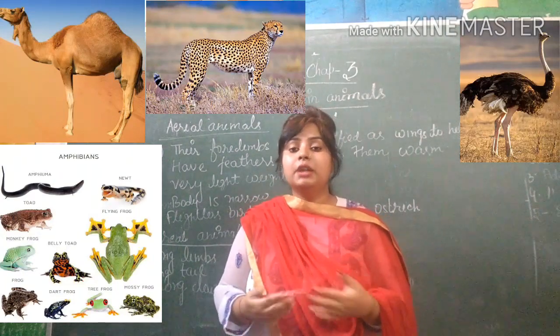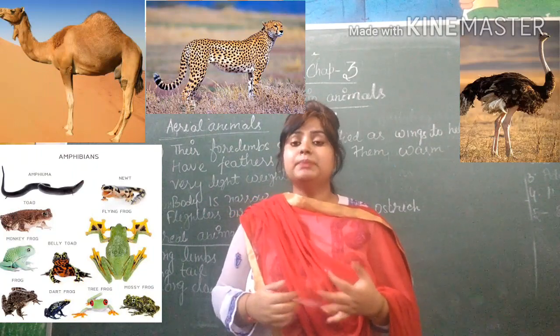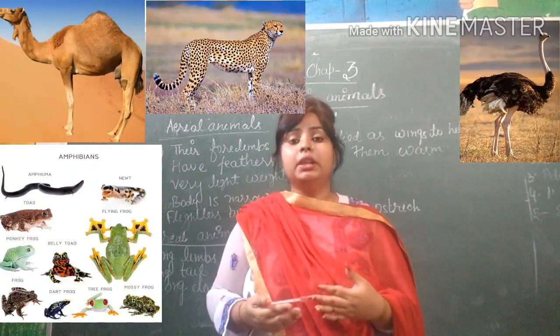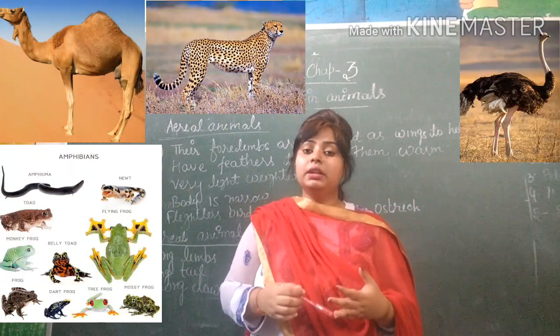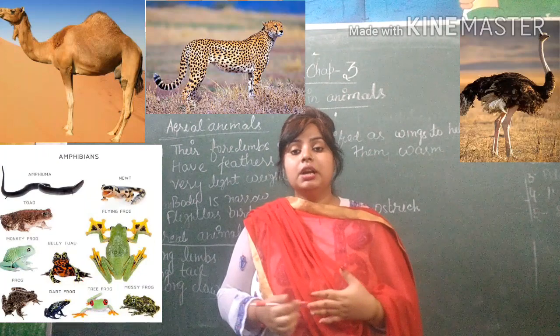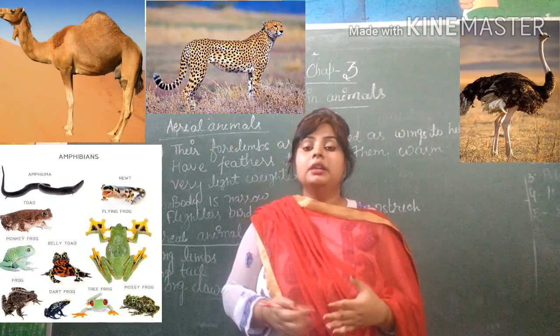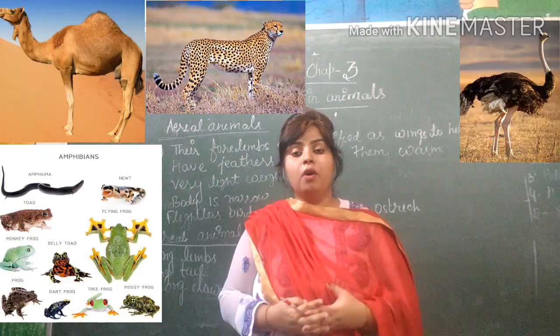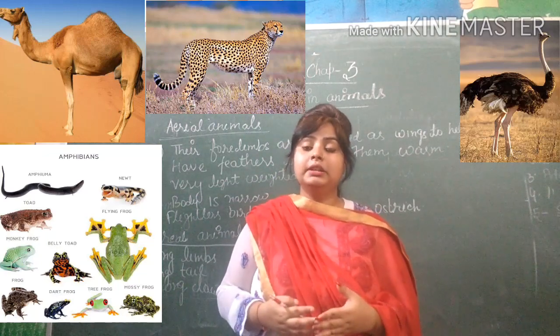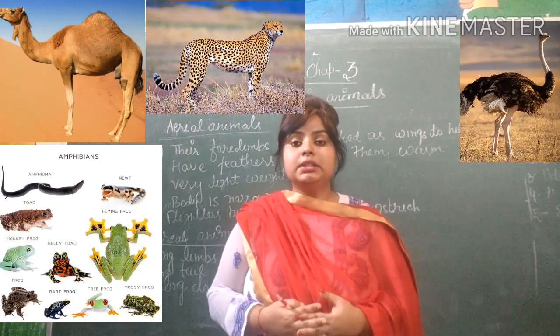Next is arboreal animals. Arboreal animals are those animals which live on a tree canopy and spend their whole life on a tree. And next one is aerial animals. Aerial animals are those animals which can fly easily like birds. They have hollow bones, light weight, narrow body. So this topic is finished here.